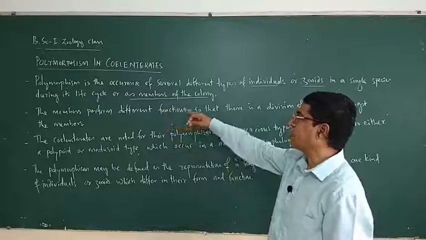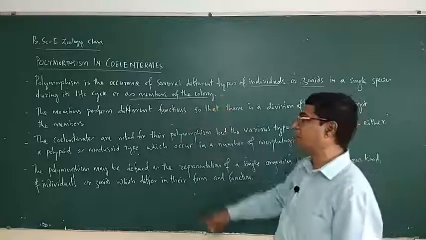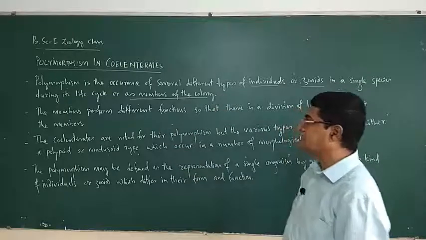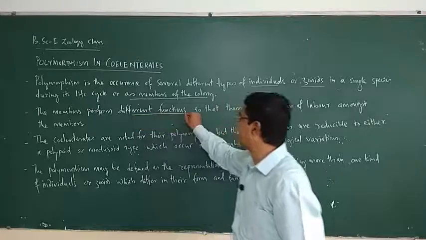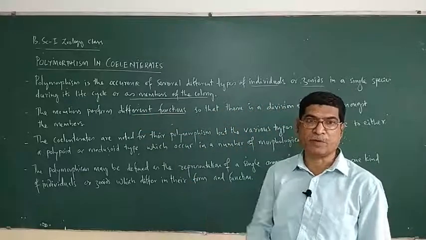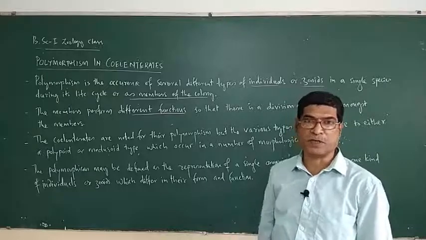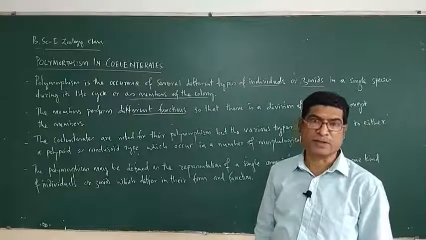During its life cycle, or as members of the colony, the members of the colony perform different functions. One individual may perform digestion of the food. Another individual may be involved in reproduction.